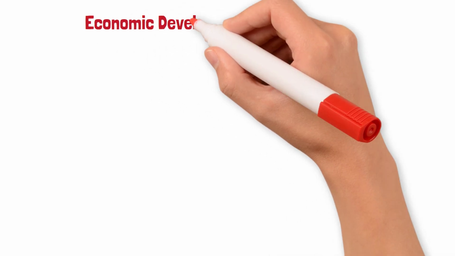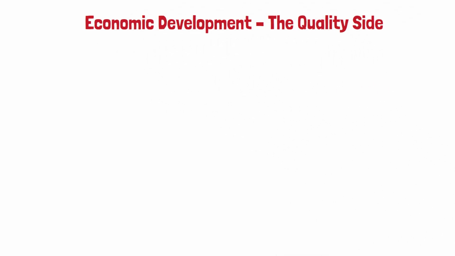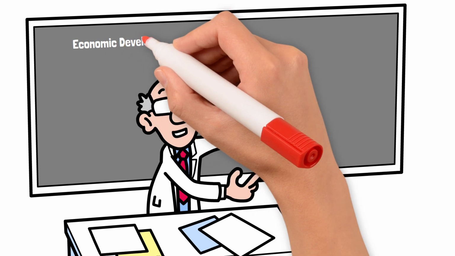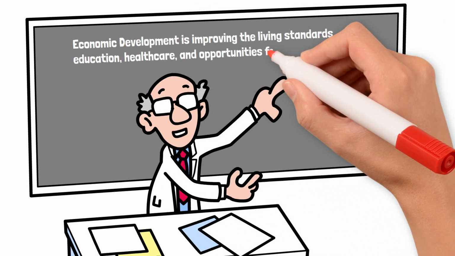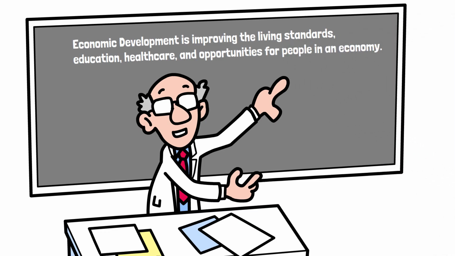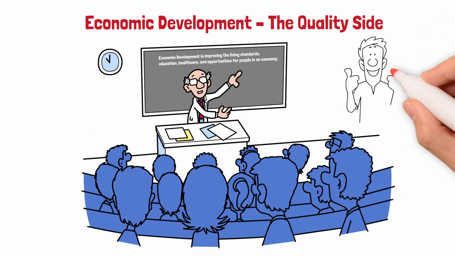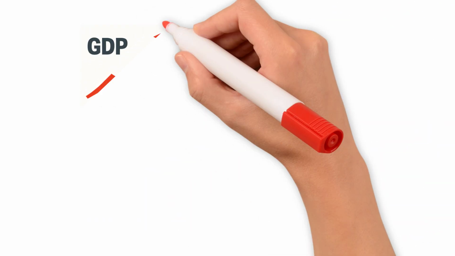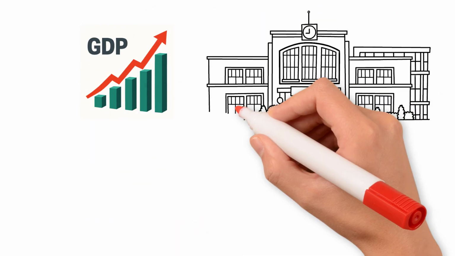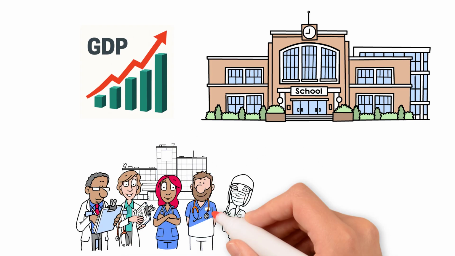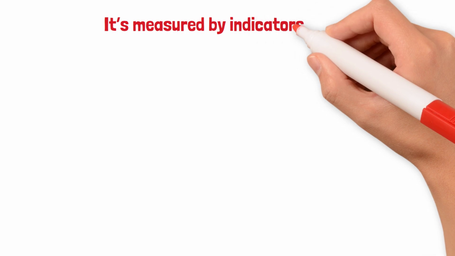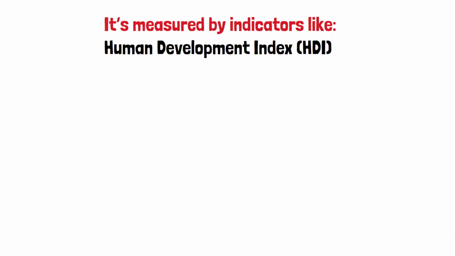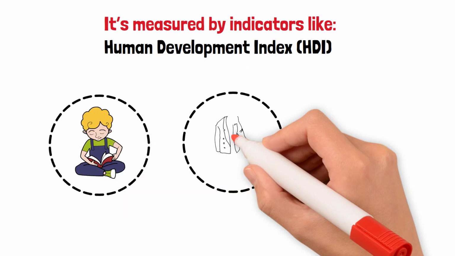Economic development: the quality side. Definition: economic development is improving the living standards, education, healthcare, and opportunities for people in an economy. It's about quality, not just producing more, but making life better. Example: when GDP growth is used to build schools, provide universal healthcare, and improve infrastructure, that's development. It's measured by indicators like Human Development Index, HDI, literacy rates, life expectancy, and poverty reduction.